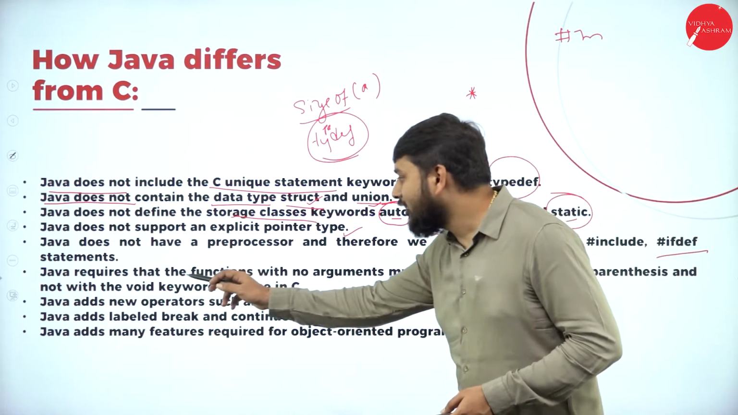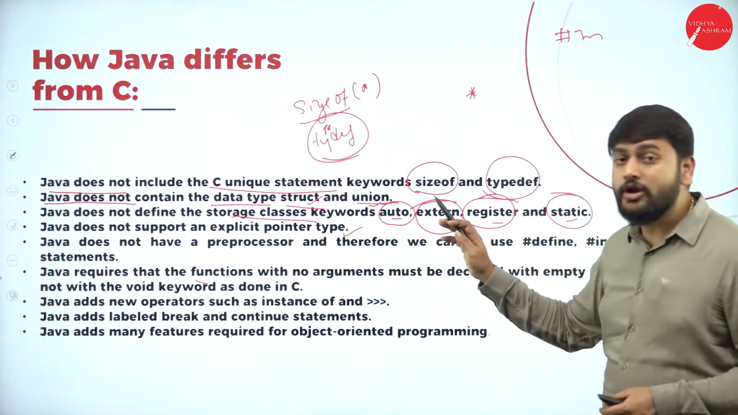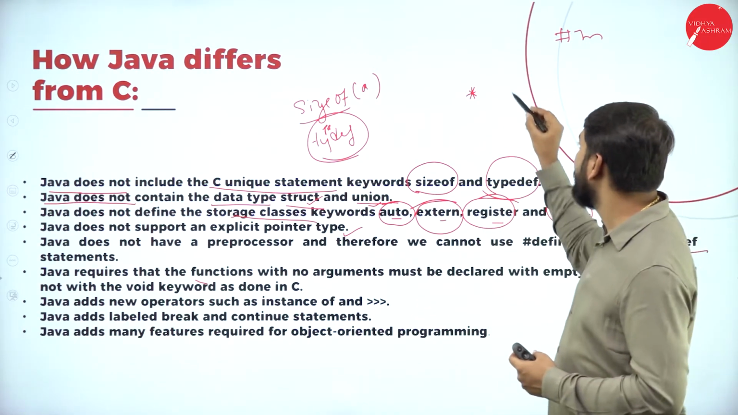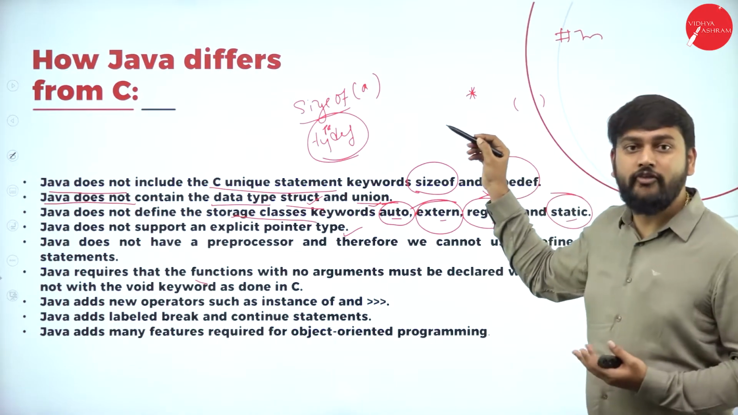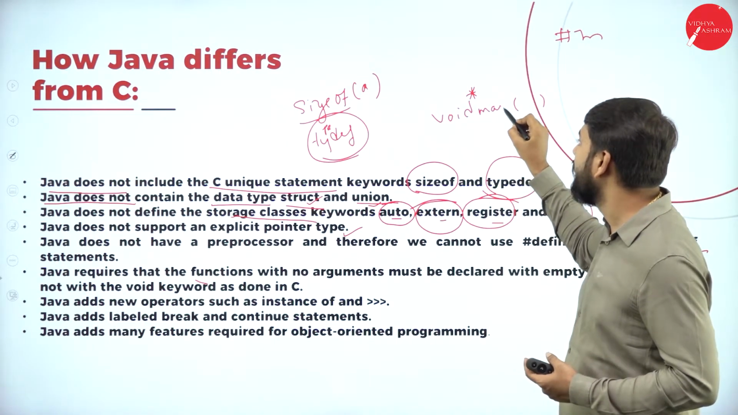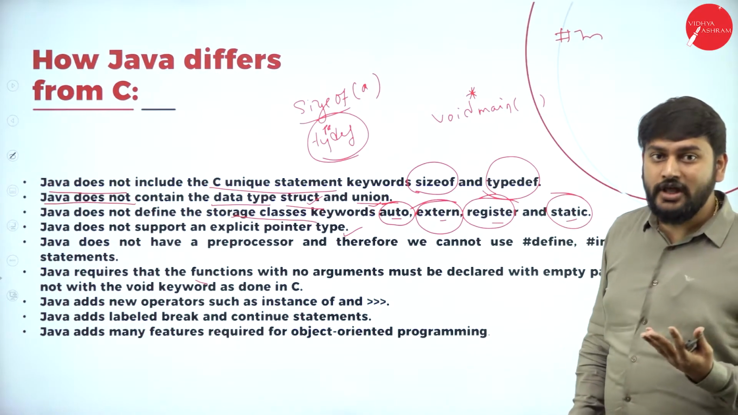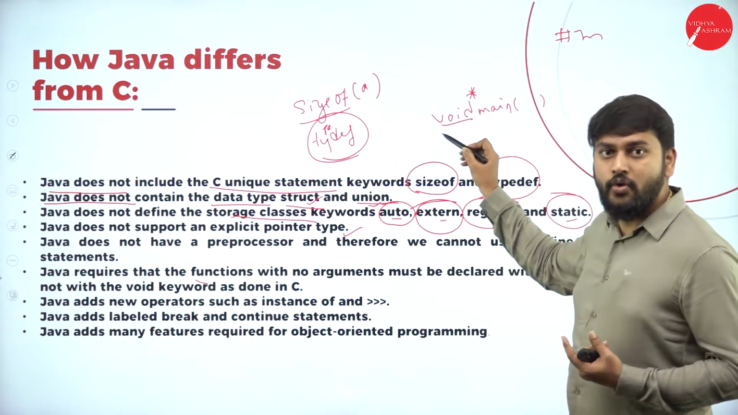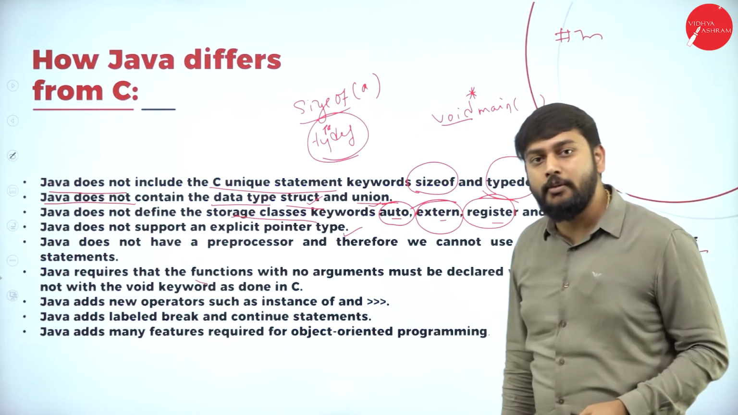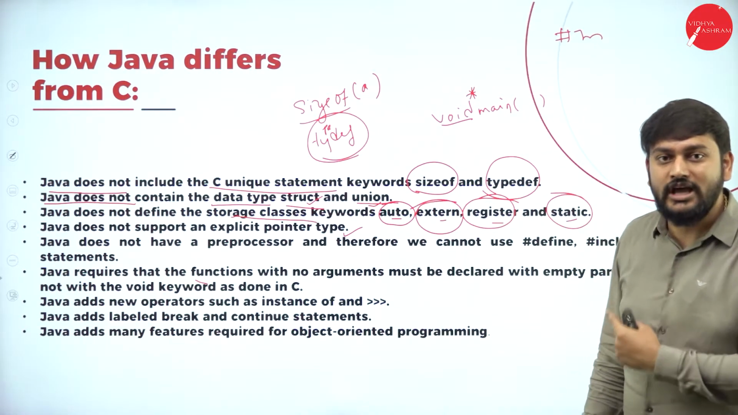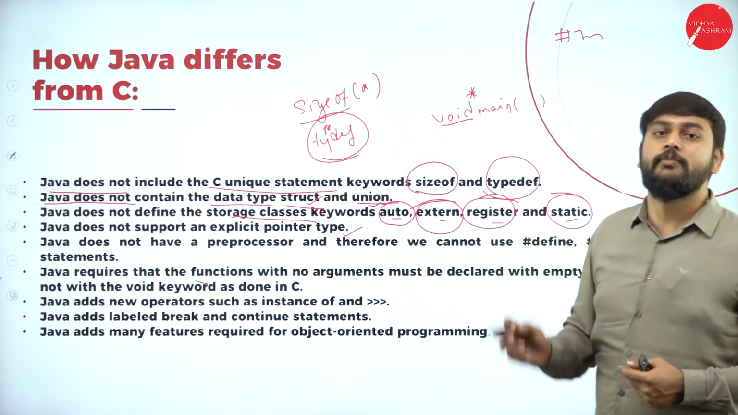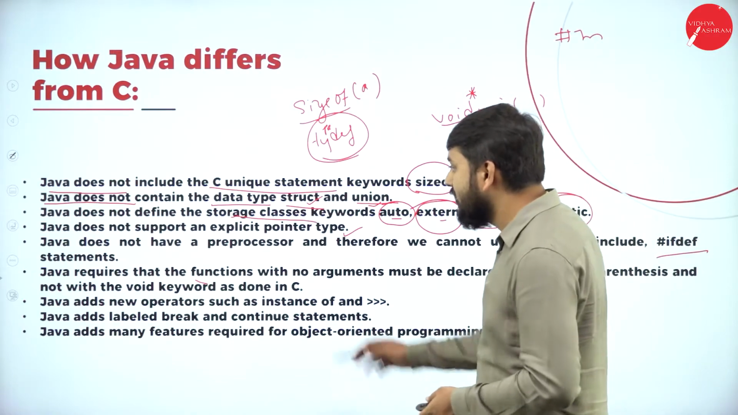Java requires that functions with no arguments... this is one of the important things that you should remember. Say for example, if I write the parenthesis and if I mention void main, what is the meaning of it? If I use void, it means there is no argument. But in Java, I don't have to use void to represent no arguments. So that's what they say here.